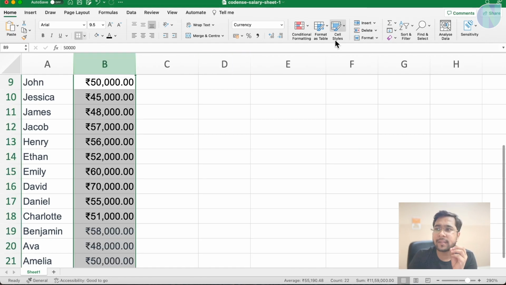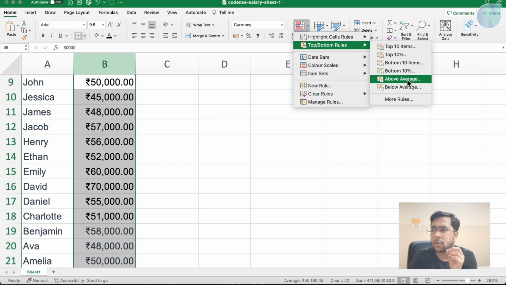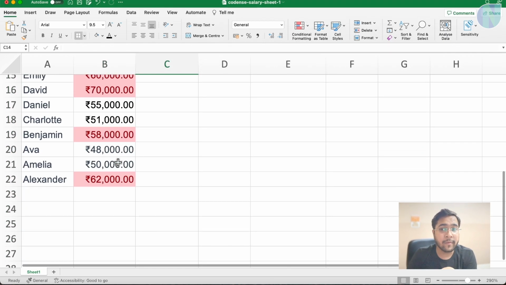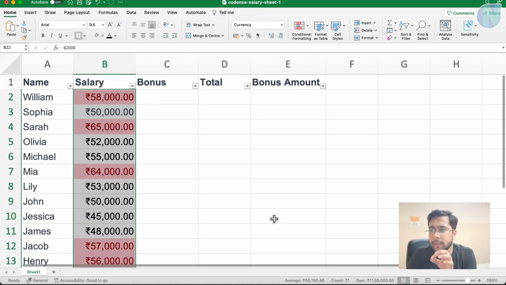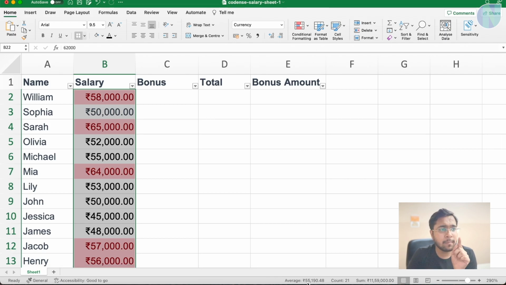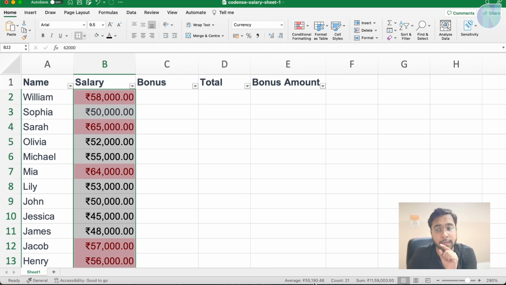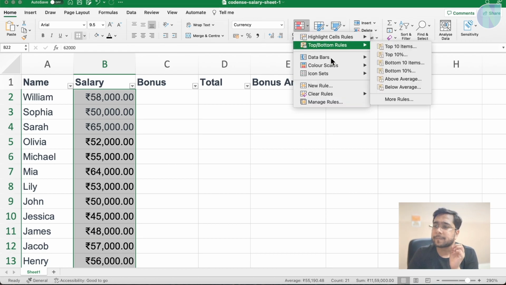I can show you this again. If I select here and make it a top/bottom rule, above average, and I make it red, these values are above average. If I select these cells, here you can see the average value is coming up. See the bottom of the sheet where my cursor is. It is 55,190. So all the values which are above average now have the condition applied. Now I will clear this. Clear rule, clear it from the selected cells.